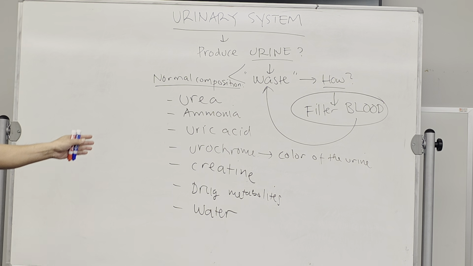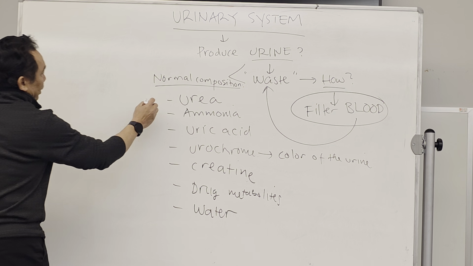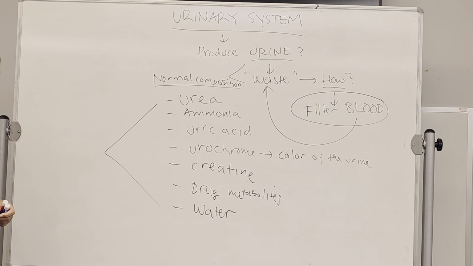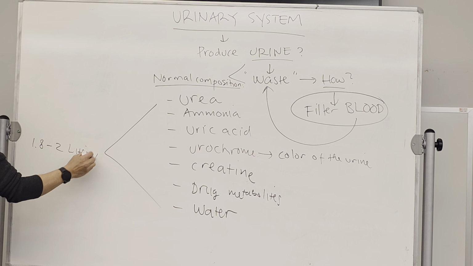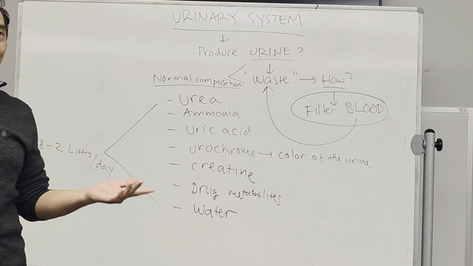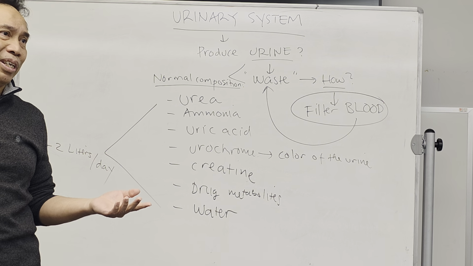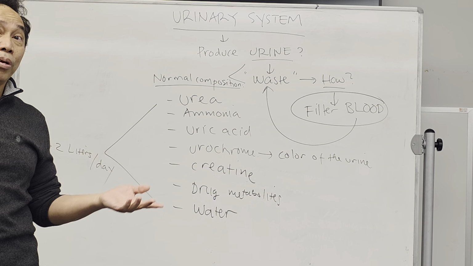So normally, these are the compositions of urine. And normally, we produce about 1.8 to 2 liters of urine per day. That's a normal production of urine. Some people, again, with abnormality like diabetes, might produce more. They like to pee more.